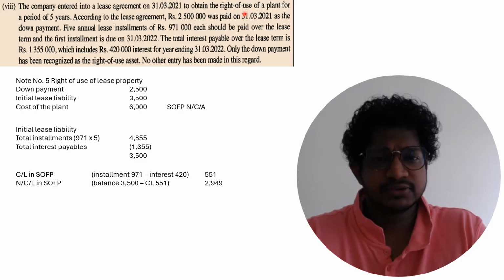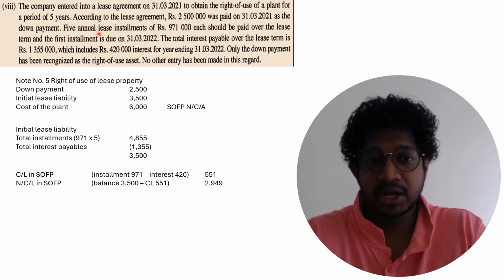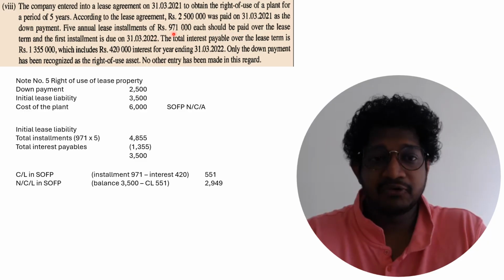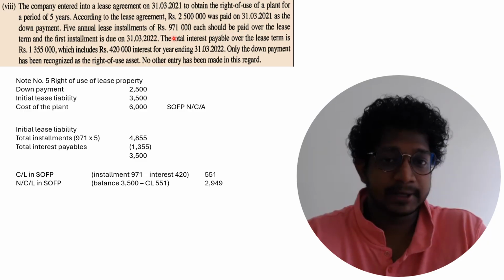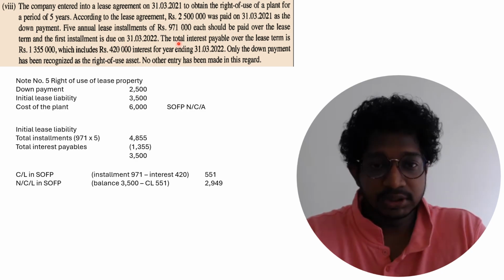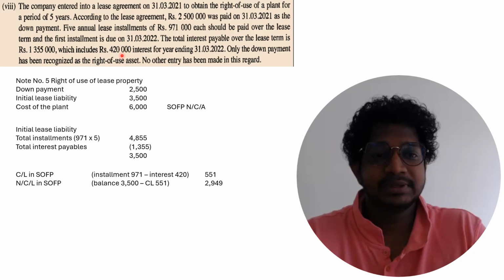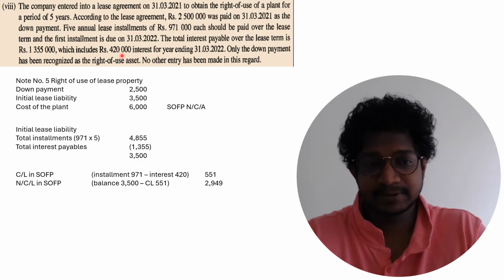To obtain the right of use of the plant for a period of 5 years, according to the lease agreement, 2,500 was paid as down payment. 5 annual installments of 971 should be paid over the lease term, and the first installment is due next year. The total interest payable over the lease term is 1,355, which includes the interest for the next year, 420. Only the down payment has been recognized as right of use asset.